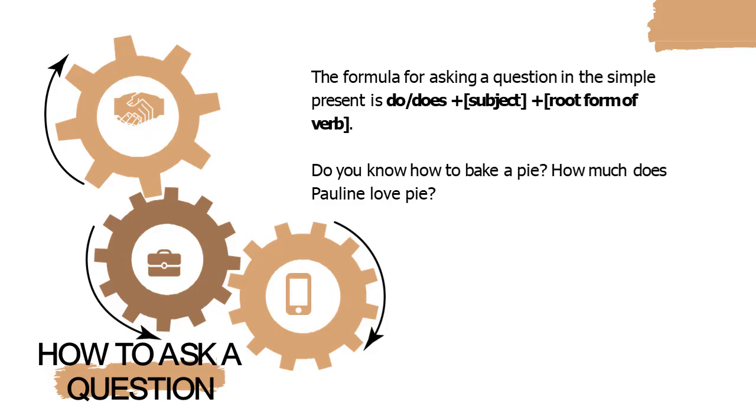Now let's proceed on how to ask a question. The formula for asking a question in simple present is do or does plus the subject plus the root form of the verb. Example. Do you know how to bake a pie? How much does Pauline love pie? We have here the do, we have here you as the subject, and we have here know as the root form of the verb.